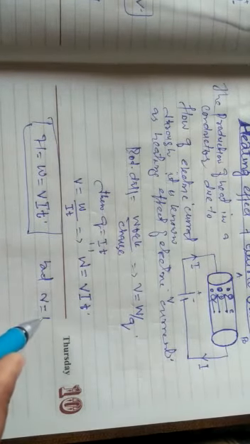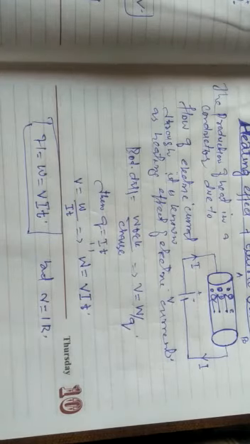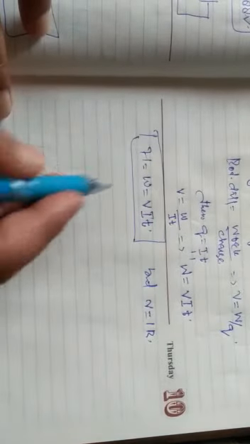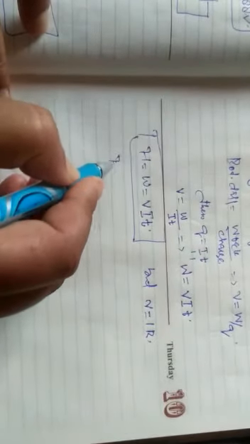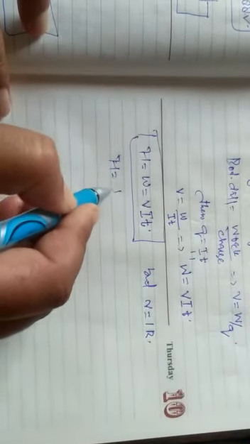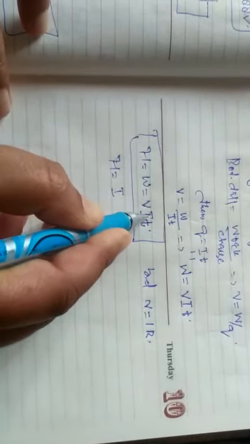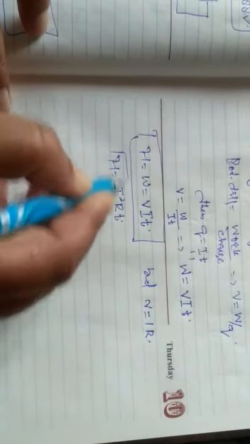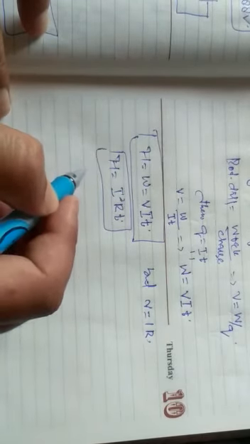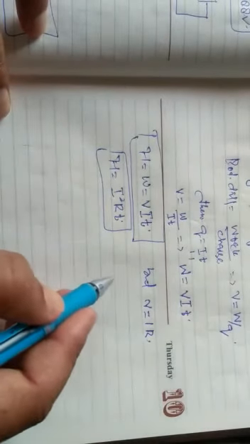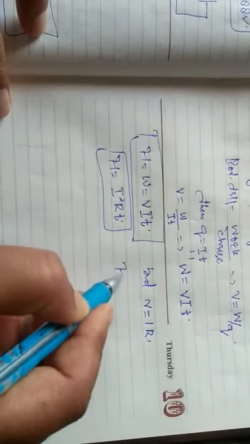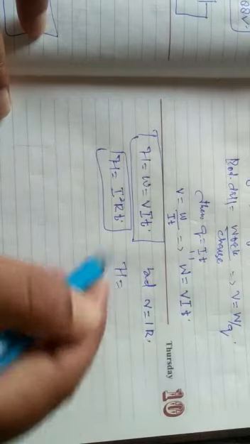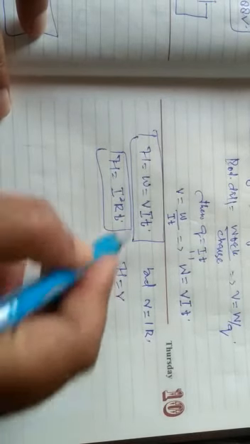V equals to I into R. So if we place this equation here, it will be H is equal to, instead of V we will place I R, there is another I, then it will be I square RT. This is one form, this is another form.